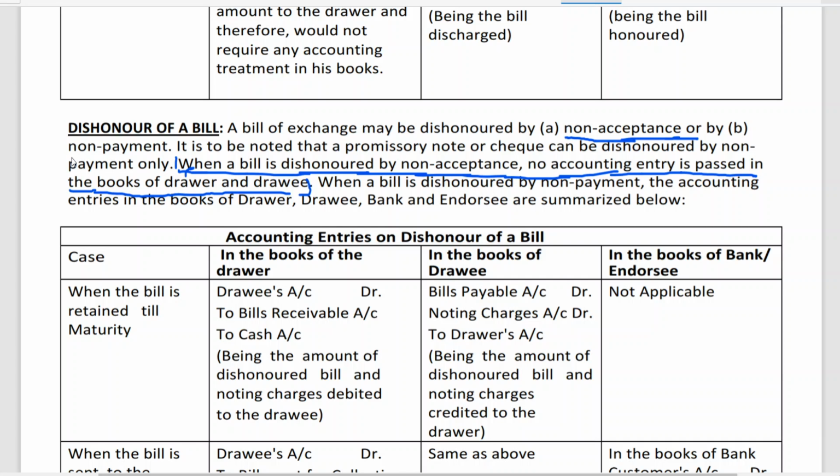However, non-payment, this is important. Non-payment means on the due date, if the drawee has failed to make a payment, it is called non-payment. It is to be noted that a promissory note or a cheque can be dishonored by non-payment only. So when a bill is dishonored by non-payment, the accounting entries in the books of drawer, drawee, bank and NRC are summarized below. Generally we won't be writing entries in the books of the bank, only since it has been given in the material I am trying to explain.